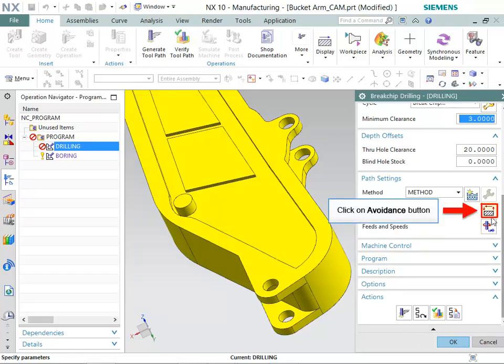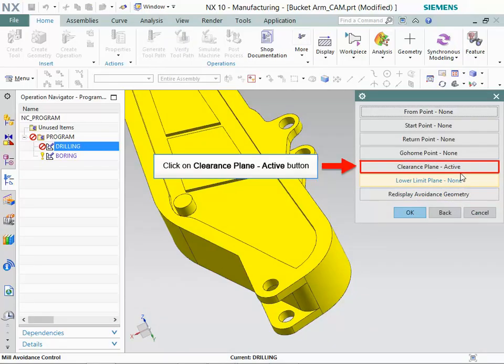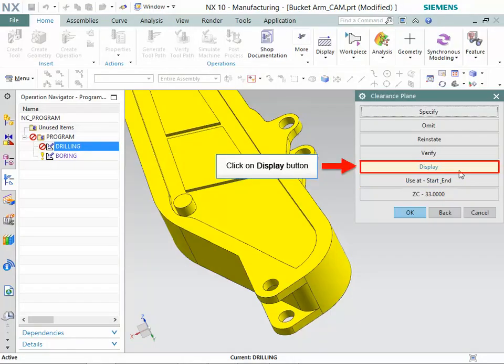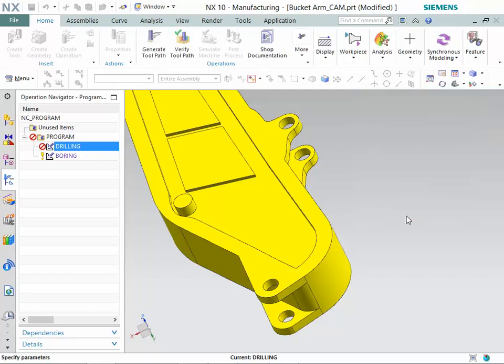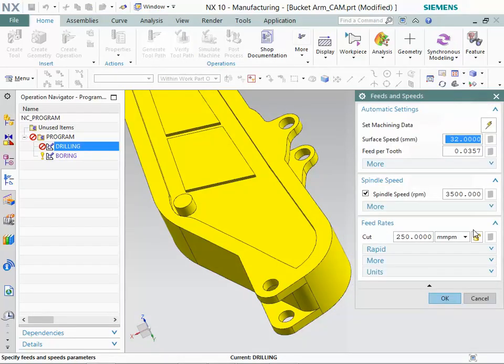Now, click on the Avoidance button. Then, click on the Clearance Plane Active button. Further, click on the Display button. Observe the clearance plane. Next, click on the Feeds and Speeds button. Make sure that these values are specified in Spindle Speed and Feed Rates groups.